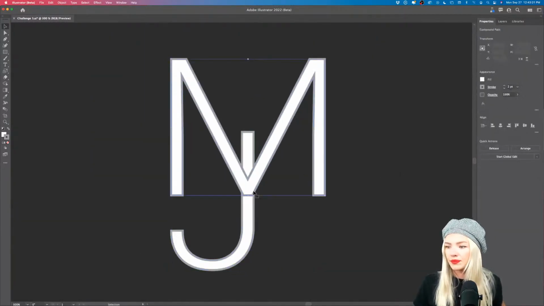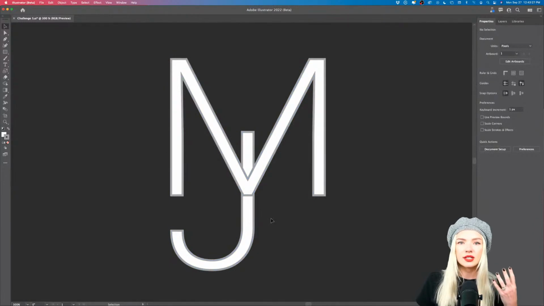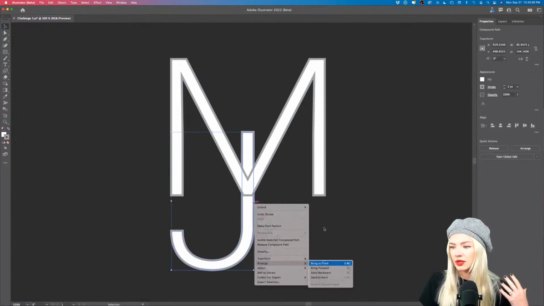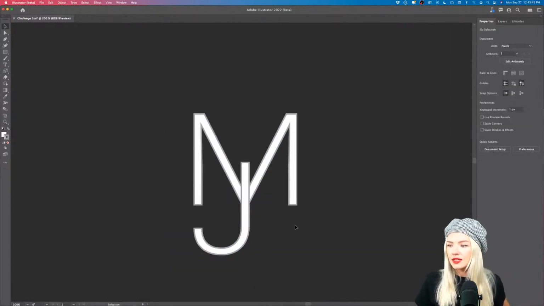And I can see that right here I have my J kind of crossing the M. Now the question is, do you want the person to read the M first or the J? What's your first name? What's your last name? My first name is Julia Masalska, so JM, right? So the J should be in the front. I'm right clicking, arrange, bring to front. Okay, so something like that.